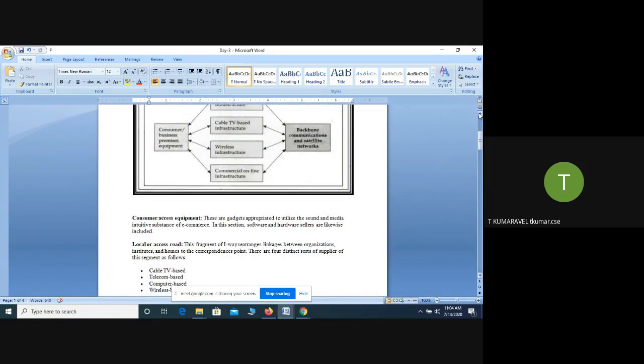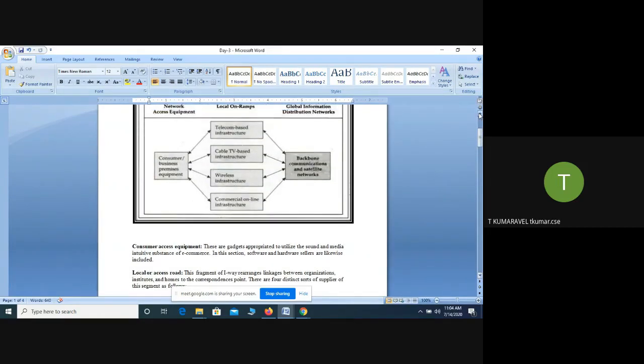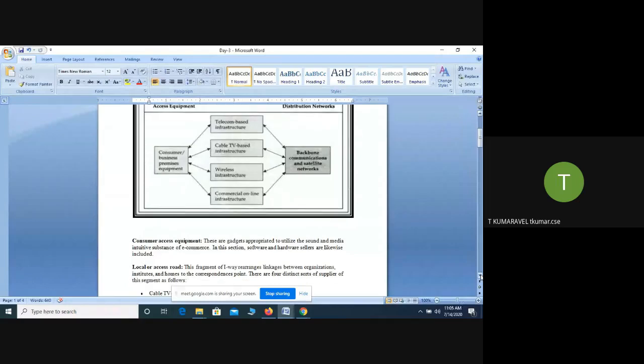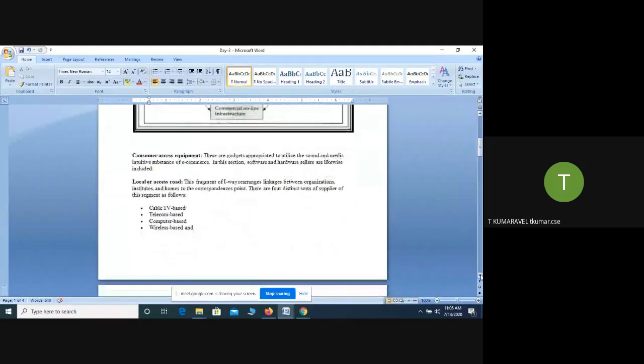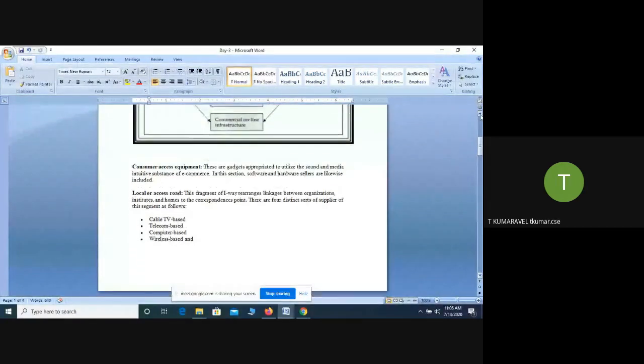Let's see them one by one. First, we are going to talk about the consumer access equipment. For example, suppose the organization is there and networking is there. The organization sends the data to the end user. In order for the user to view the data, how do you do that? For that we need certain tools and software. That is called consumer access equipment.